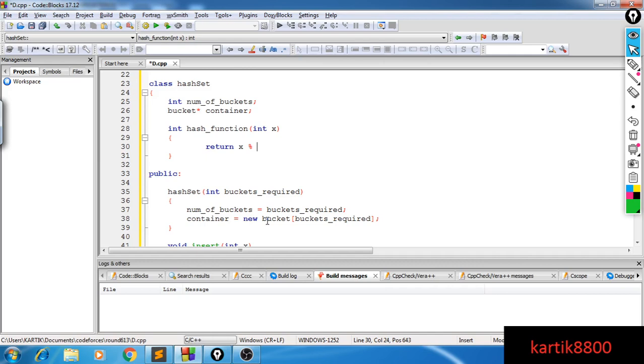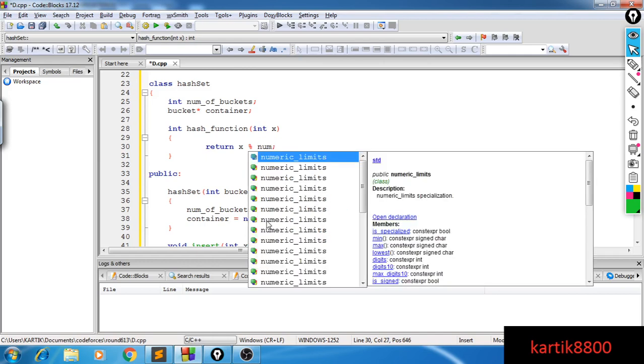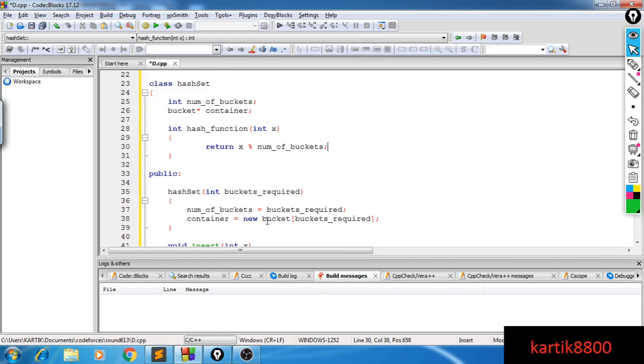In fact, we can even implement them if we'd like. We can provide our custom hash functions. However, here we're trying to understand how hash maps work, so I will keep a very simple hash function. The designing of hash functions is not in the scope of this video. Okay, so we have this simple hash function. This will return me a number from 0 to number of buckets minus 1, and that's cool. Every value will hash to some bucket.